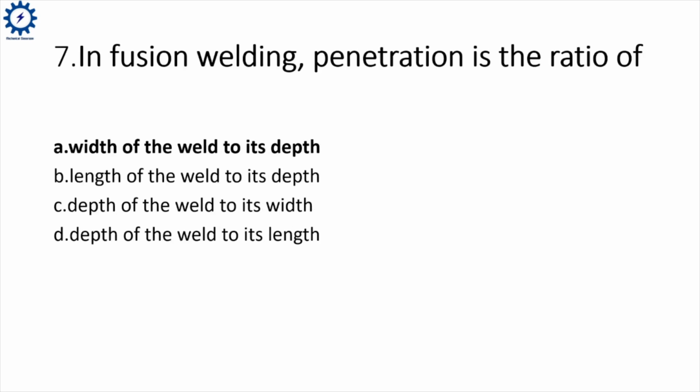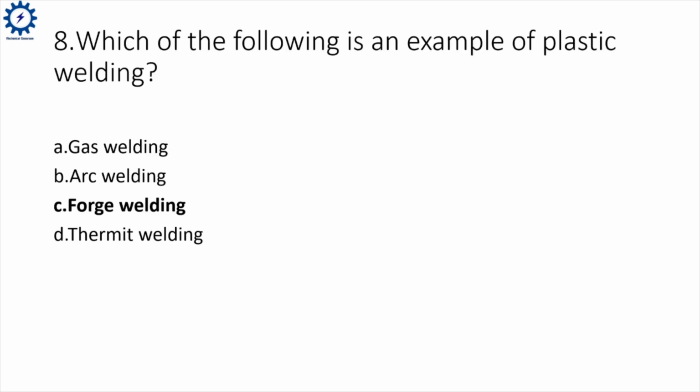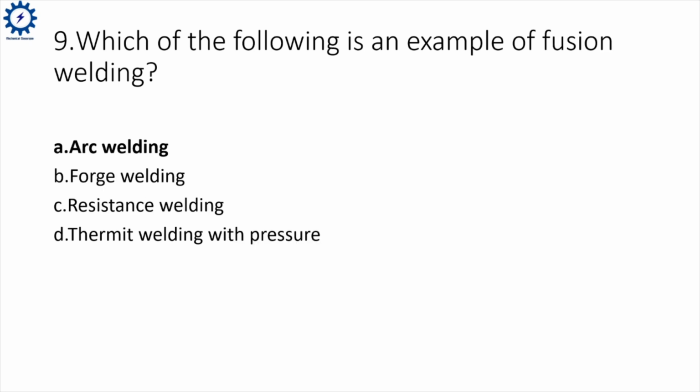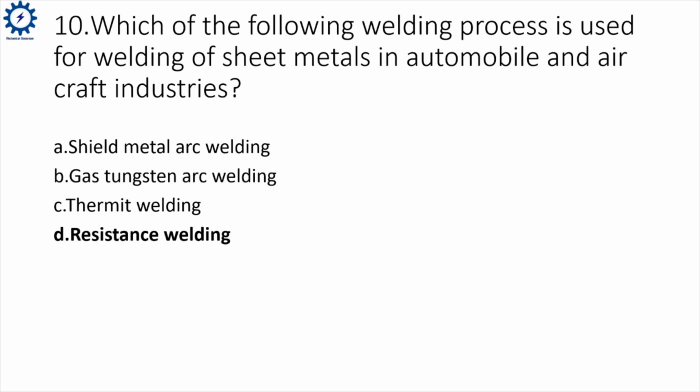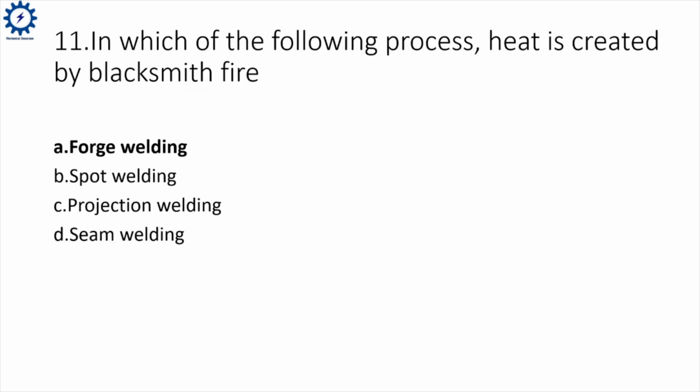In fusion welding, penetration is the ratio of width of the weld to its depth. Which of the following is an example for plastic welding? Correct answer, forge welding. Which of the following is an example of fusion welding? Correct answer, arc welding. Which of the following welding process is used for welding of sheet metals in automobile and aircraft industries? Correct answer, option D, resistance welding.